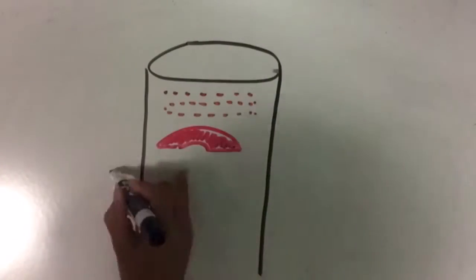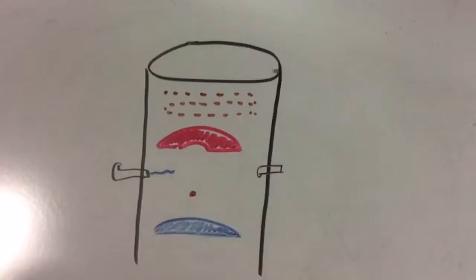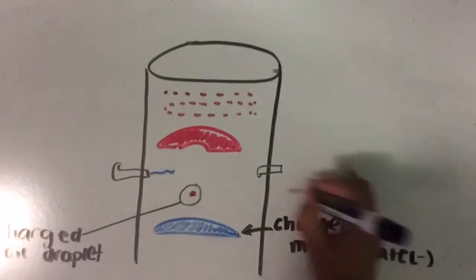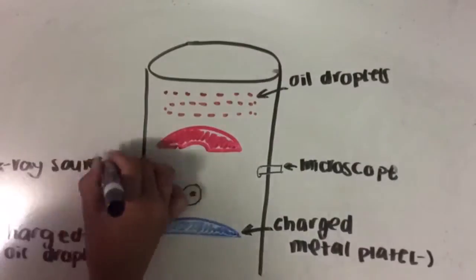In 1909, Robert Millikan measured the charge of an electron. He did the oil drop experiment to do this. What he did was that he observed tiny charged droplets of oil between two horizontal metal electrodes.